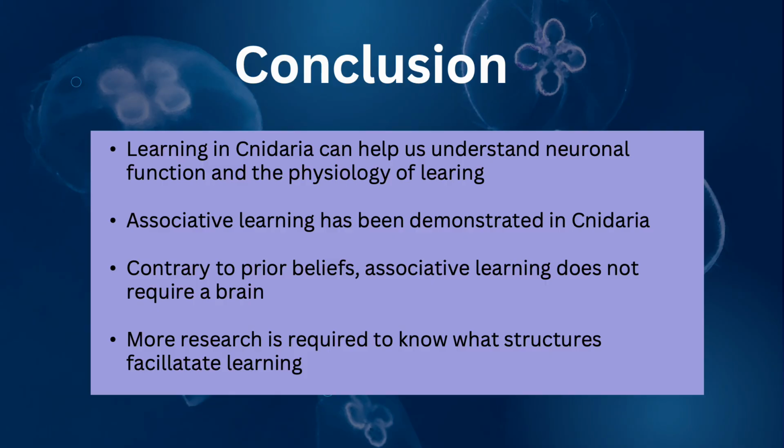As a basal phyla, Cnidaria holds a key position for understanding basic neuronal function. Associative learning has been demonstrated by studies showing replicable classical conditioning in sea anemones. The recent study in box jellyfish also shows the possibility of operant conditioning in Cnidaria, but this has yet to be replicated. These findings challenge the prior belief that associative learning needs a brain to occur. Further research is still necessary to determine what is actually necessary for this process.